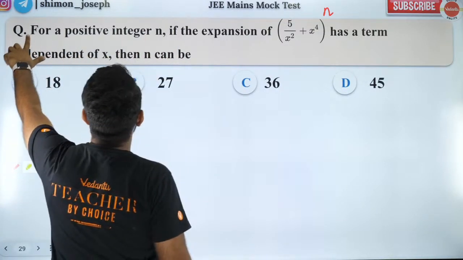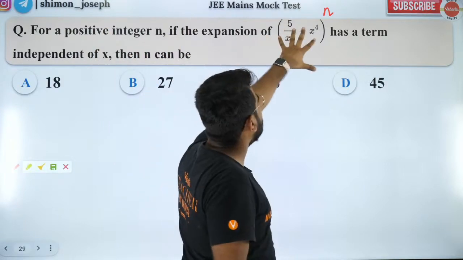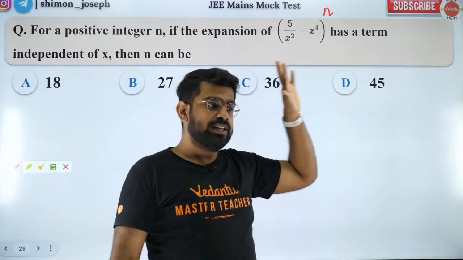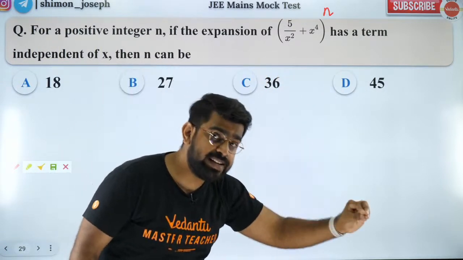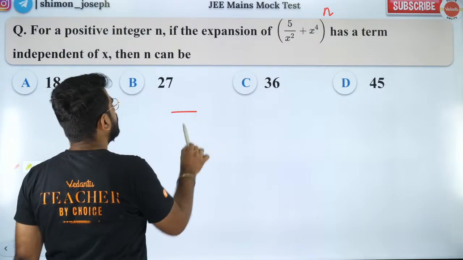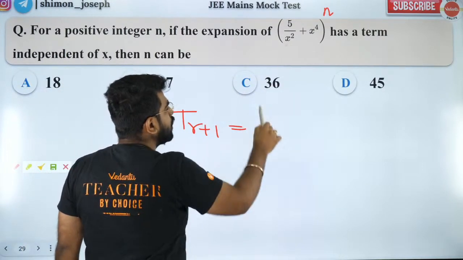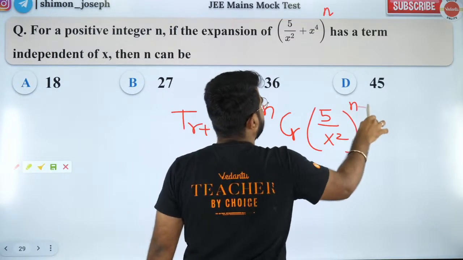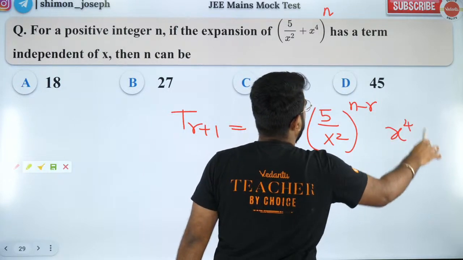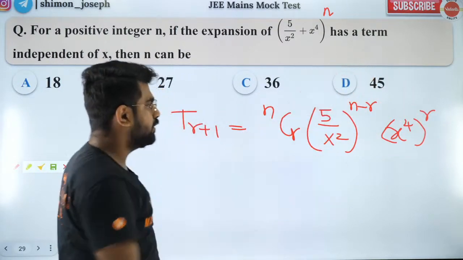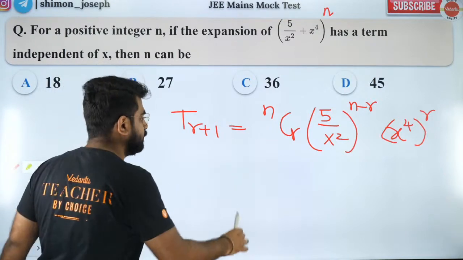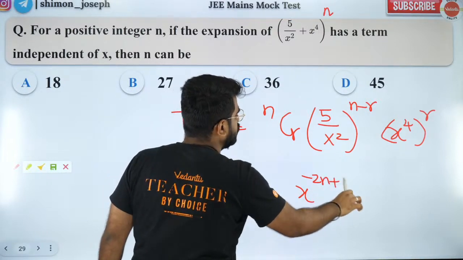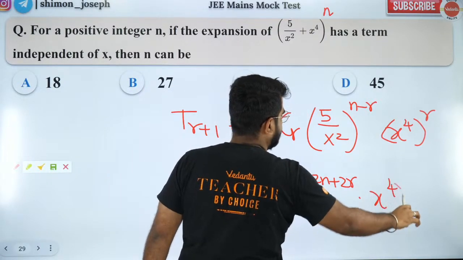Come on, people. So you have, for a positive integer n, an expansion that has a term independent of x. Whenever a term independent of x is given, please write the general term. So what is the general term? T(r+1) is going to be nCr, first term (5 by x squared) to the power n minus r, second term to the power r. Got it? Now collect the powers of x alone. So we'll have x to the power minus 2n plus 2r into x to the power 4r.